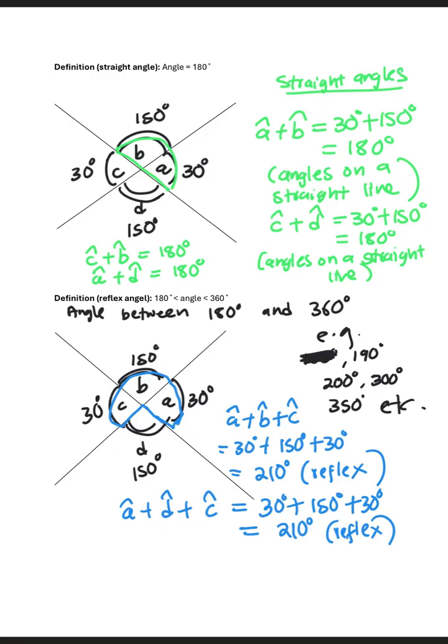And then we have the definition of adjacent angles. What are adjacent angles? Adjacent angles are angles that share a vertex and a common side, right? So here we have a vertex. We have a vertex here, right? Now, that vertex now, we still have the same situation where we have angle A, angle B, angle C, and angle D. So this is my angle A, this is my angle B, angle C, and angle D.